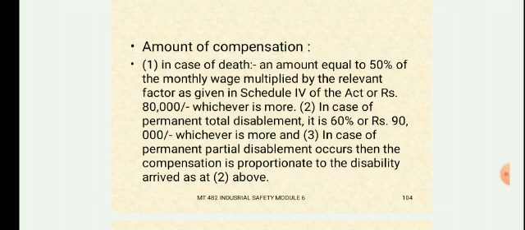Okay, so 50% of his monthly wage multiplied by the relevant factor given in schedule 4 of the act, or 80,000 rupees, whichever is more, that should be paid if he is dead.